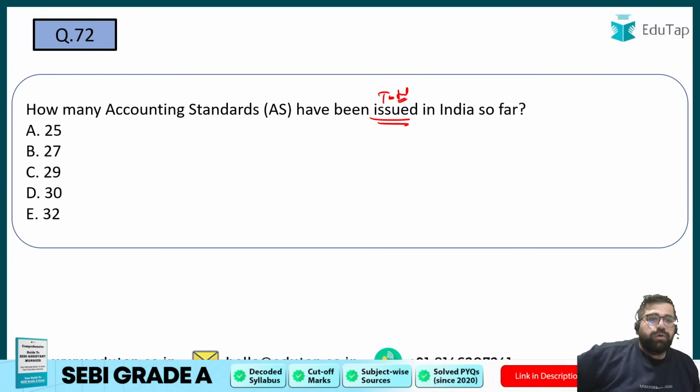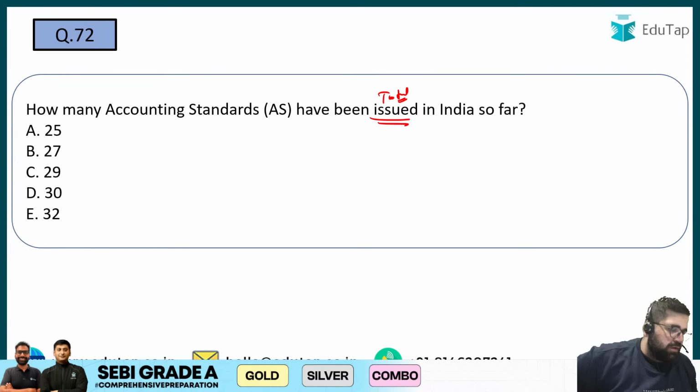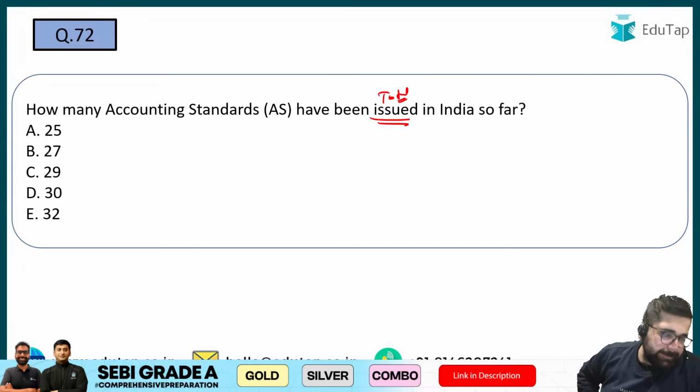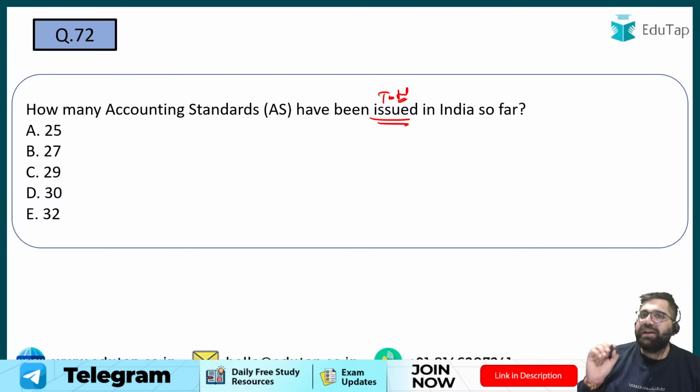Question number 72. How many accounting standards have been issued in India so far? Yes. In total, 29 have been issued. So your answer will be option number C.